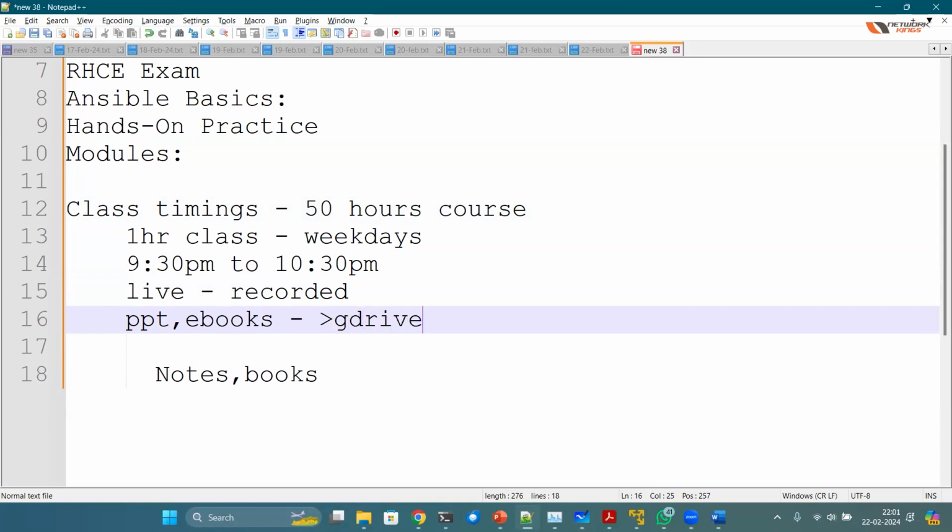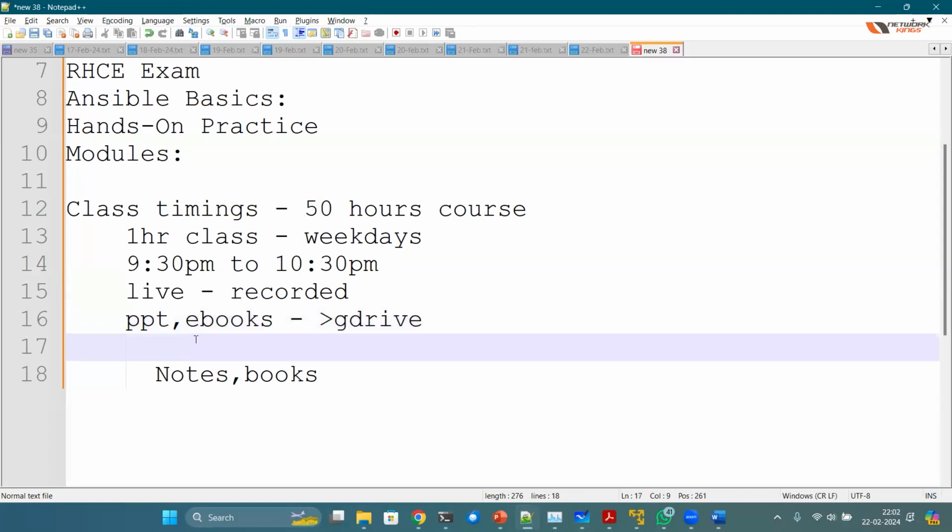Okay, so I'll be obviously creating a new Google Drive for this batch. Keep all the things in advance so that when you enroll to the course, you get the link, you download everything on day one, so that you have the books, you have the PPTs in advance, and yes, the notes are on daily basis, obviously. So the notes will be on daily basis.